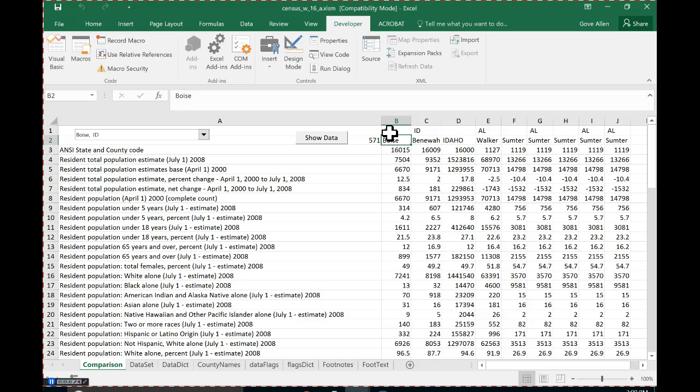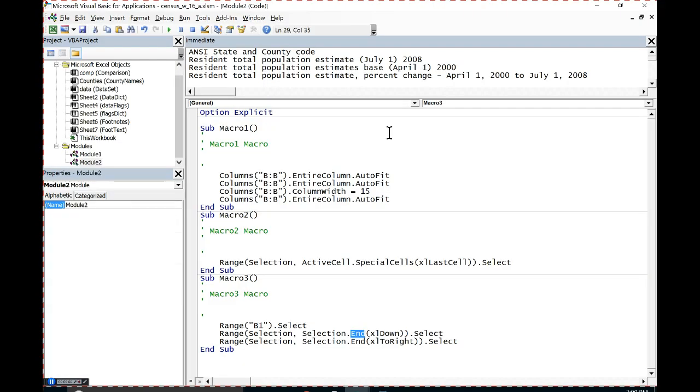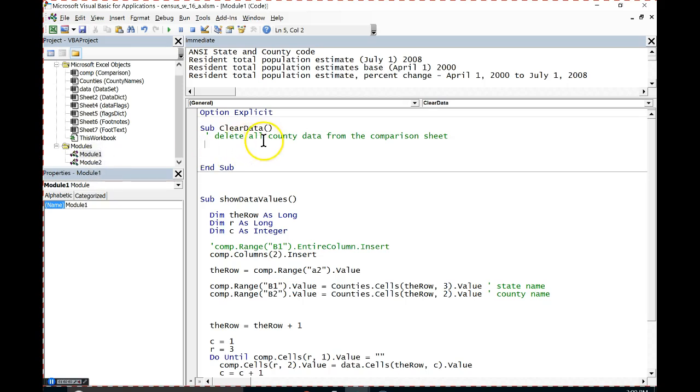That's okay. We'll still get there. We'll use the same approach with a slightly different way of doing it, but you'll still like it. And we'll still use this End method to find the cells that we want. All right. So here's Clear Data. This is what we want to do.